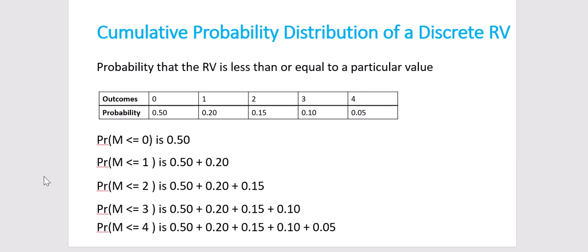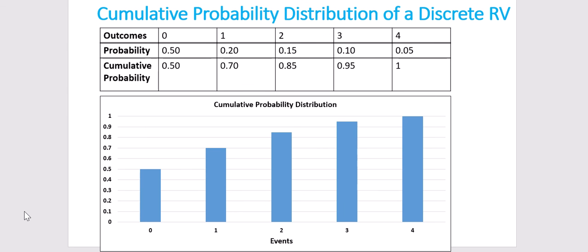Okay. So again, we have taken various scenarios: the cumulative probability that m is less than or equal to 0, m is less than or equal to 1, m is less than or equal to 2, and so on, where m is an event where we are measuring the number of computer crashes in a given computer-based test. Now if I plot this, what will it look like? It will be an ascending kind of plot. It will start with a lower value and keep increasing incrementally, and finally it will saturate at 1, which will be the last outcome of that event.